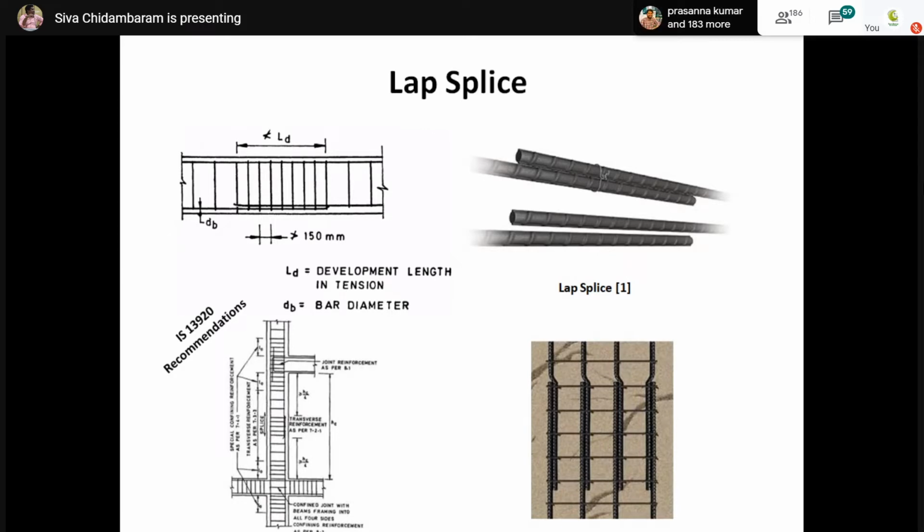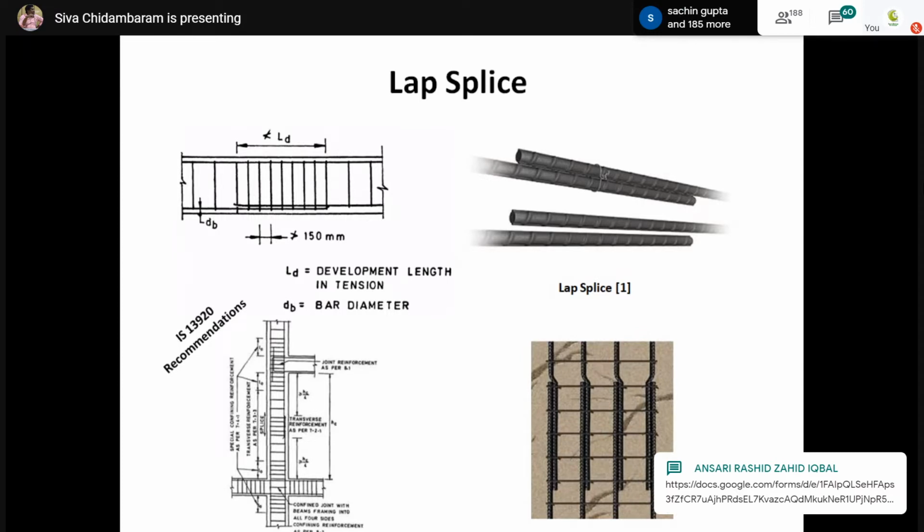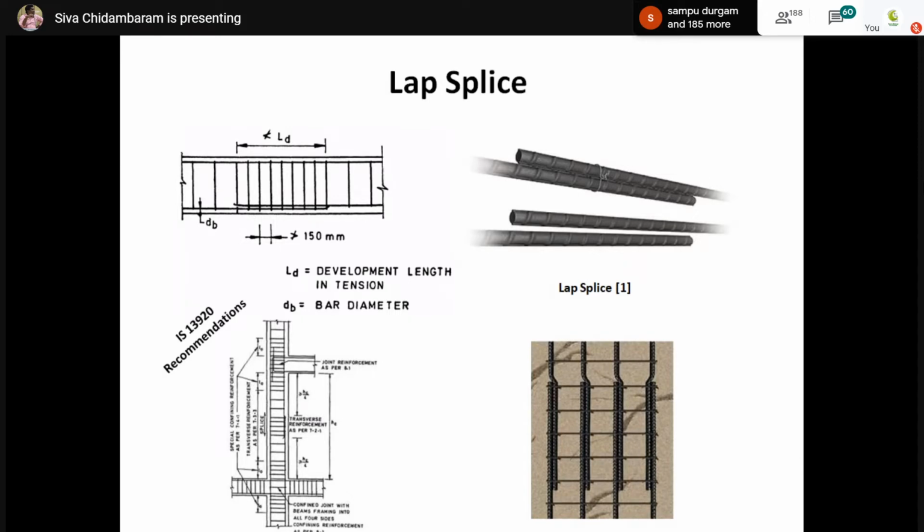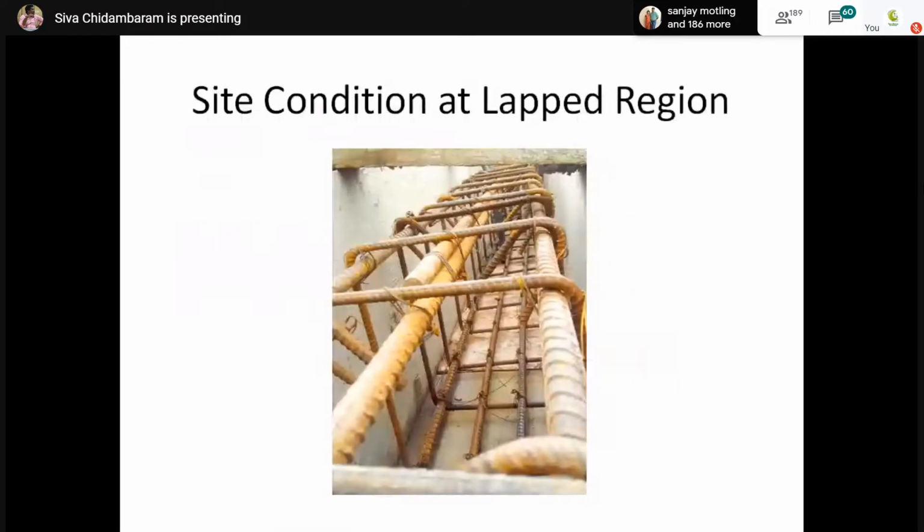That's why, in the image, you can see where the lap splice is recommended: there we have the minimum bending moment. There are many ways of lap splicing, and importantly there is a word called staggered, which means all the rebars should not be lap spliced at a particular point. The reason is, if any slip occurs, it will affect the performance of the entire structural member. That's why whenever we go for lap splices, we should go for staggered lap splices. So the lap splice should not be at the same place. At least 50% of the reinforcement should be staggered.